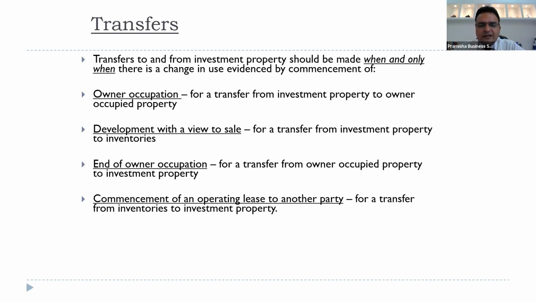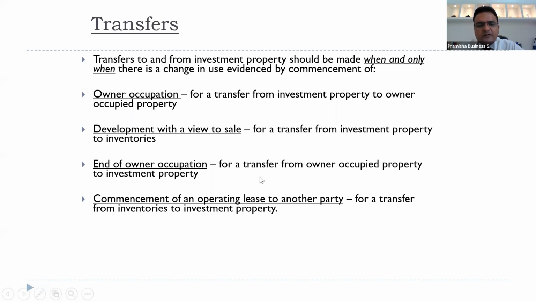Development with a view to resale. For a transfer from investment property to inventories, you were developing an investment property and your intention was to sell in the ordinary course of business. So if you have recorded it as investment property, at what price are you going to take it to inventories? Inventories are recorded at lower of cost or NRV. So whatever is the cost of investment property becomes the cost of inventories, and inventories are required to be remeasured at lower of cost or NRV at the end of each year anyway. I'll show you the chart of how it happens.